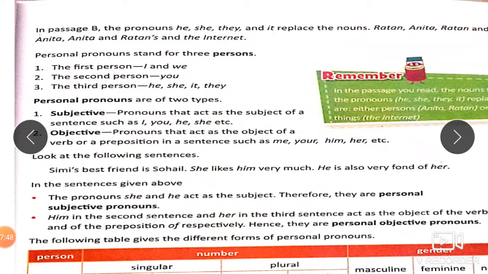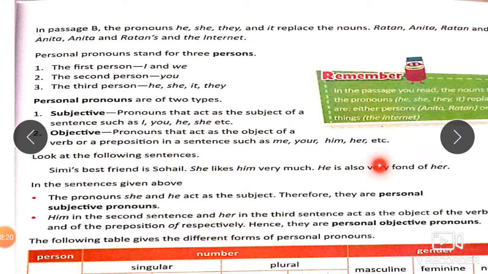For example, Simi's best friend is Sohail. She likes him very much. Look, children, pay attention. She likes him. Who likes him? She. Isn't the she a subject in the sentence? But it is a pronoun used here. Therefore, it is a personal subjective pronoun. She likes whom? She likes him. Him here stands for the object. So, this is a personal objective pronoun.